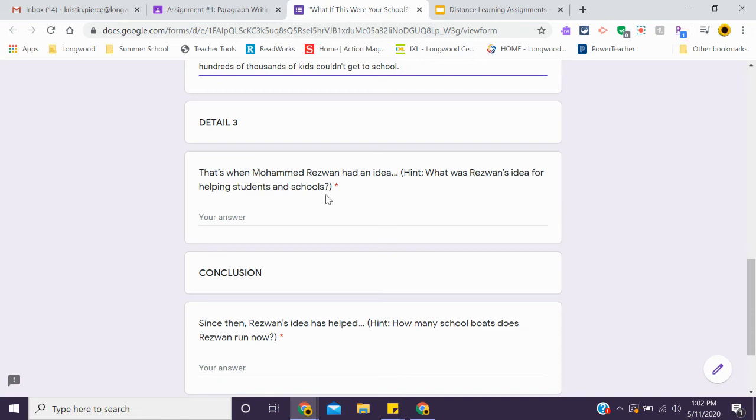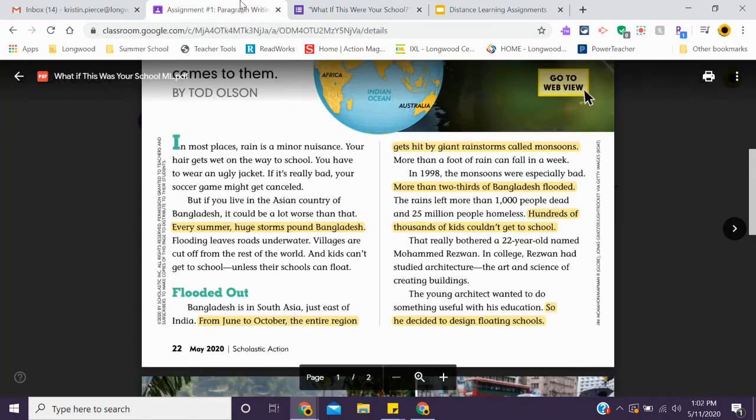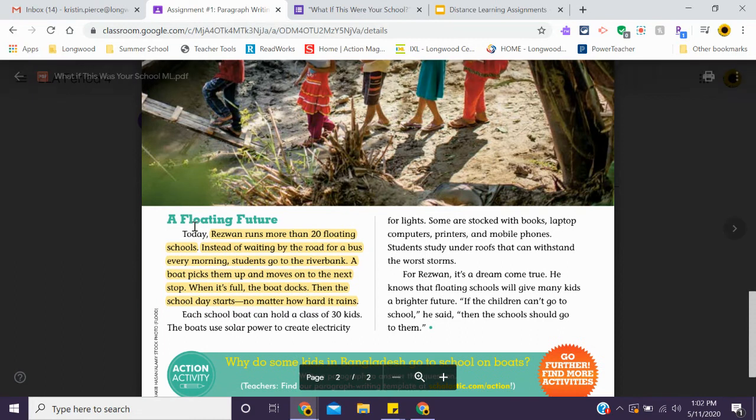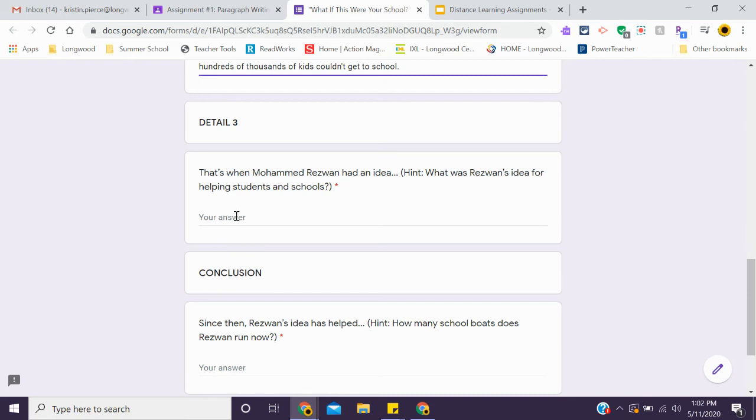That's when Mohammad Rezwan had an idea. Here's our hint. What was Rezwan's idea for helping students in schools? Let's look around for his name, Mohammad Rezwan. Right here. In college, Rezwan had studied architecture, the art and science of creating buildings. The young architect wanted to do something useful with his education, so he decided to design floating schools. Today, Rezwan runs more than 20 floating schools. All right, what was his idea? That's when Mohammad Rezwan had an idea to create floating schools.